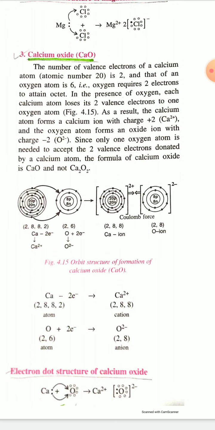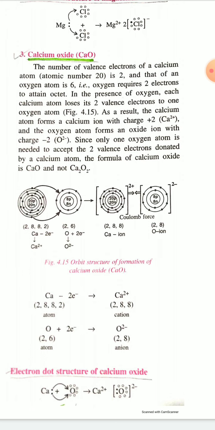That's why when calcium combines with oxygen, calcium transfers its 2 valence electrons to the valence shell of the oxygen atom. Therefore calcium becomes the calcium 2+ ion and oxygen becomes the O2- ion, and the orbital structures of Ca2+ and O2- ions are shown here.